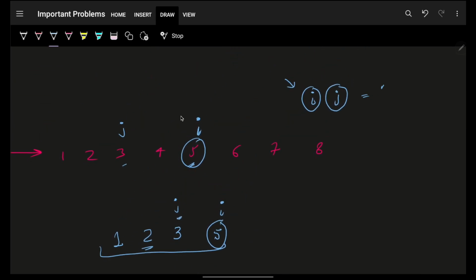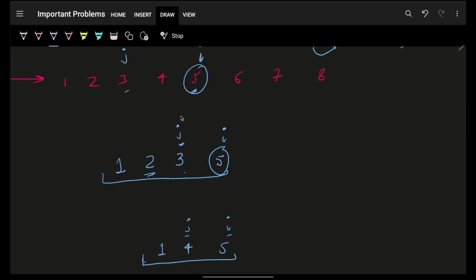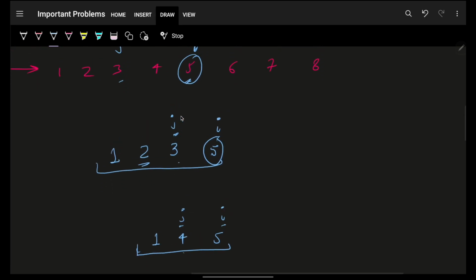So I can store it as the maximum length of a subsequence ending at index I, where the previous one was j, because that will differ. If j is here, then the length is 4. If j is here, the length is 3. Okay.